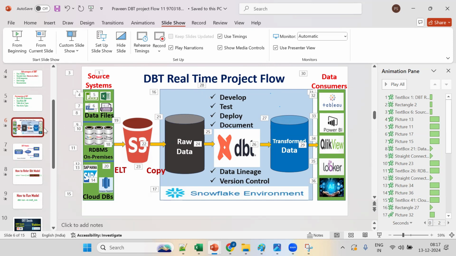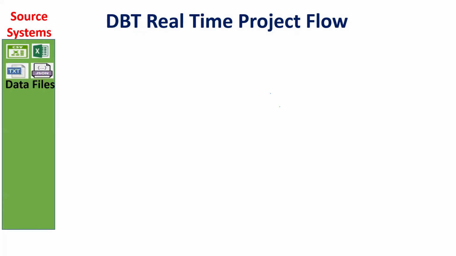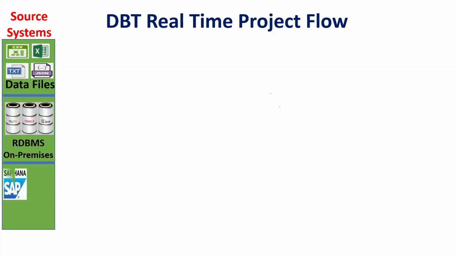Now let me go to this slide. This is important. If you understand this process, understanding DBT will be simple. See the source system. I can have Excel files, CSV files, JSON files, Parquet files, TXT files. These are data files. Again, we have on-premises databases: MySQL, Oracle, SQL Server, PostgreSQL. And one more: cloud systems, SAP HANA, Teradata, Amazon REST.